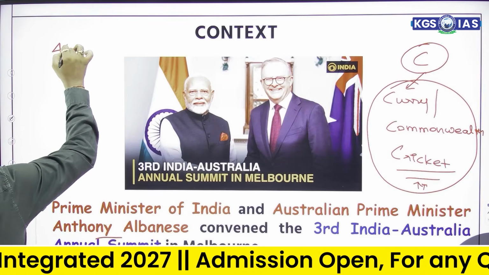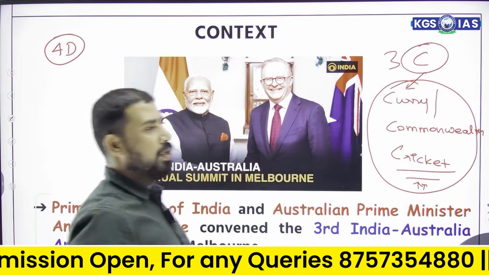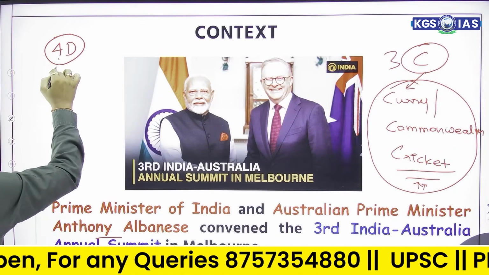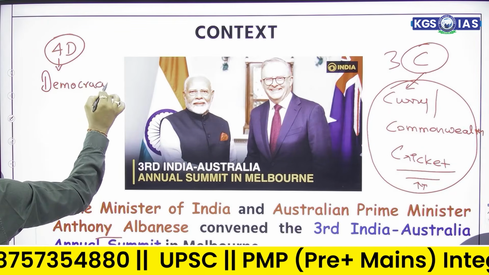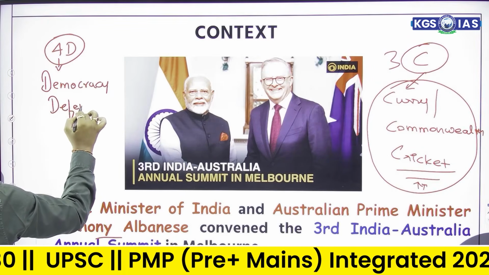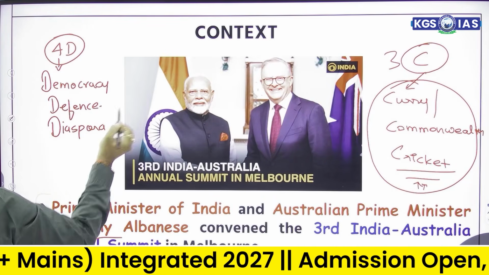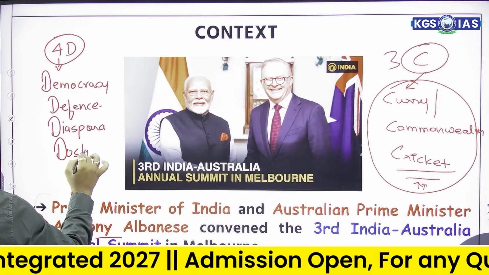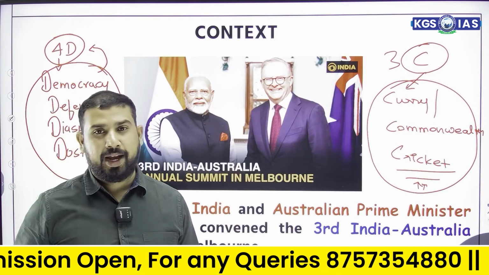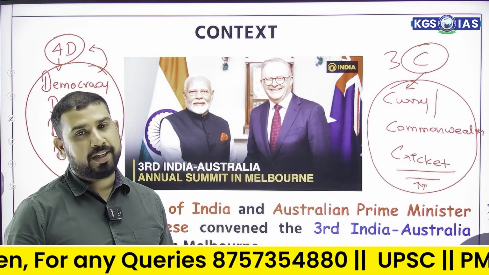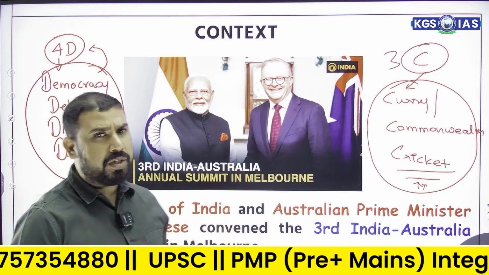Now we are moving towards the 4Ds. These were the 3Cs. Now the 4Ds: democracy, defense, diaspora, Indian diaspora, and the fourth one is friendship, that is dosti. So now we are focusing on the 4Ds. Earlier we were focusing on the 3Cs, and the maximum population of Australia is Indians right now. We have surpassed Britain.